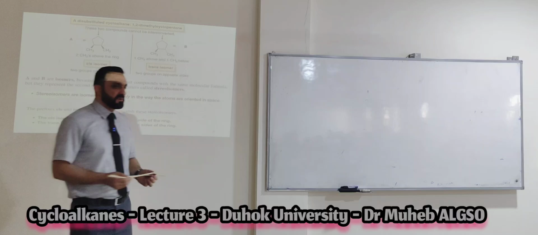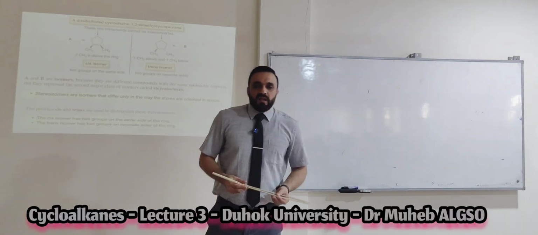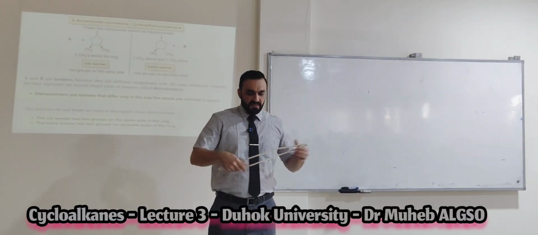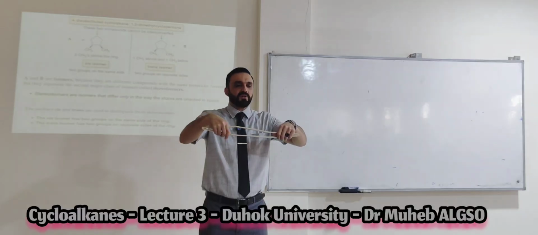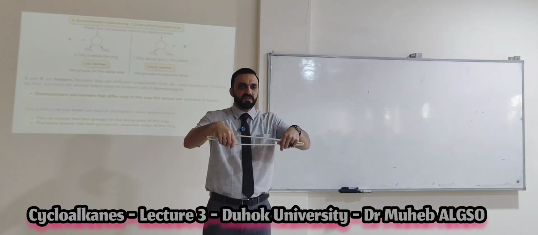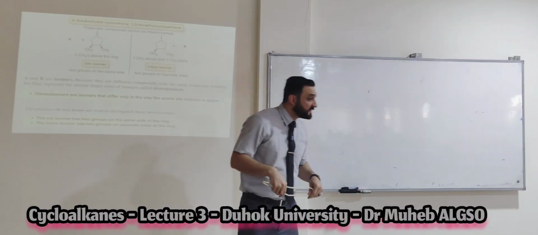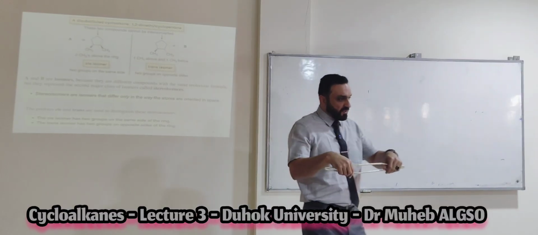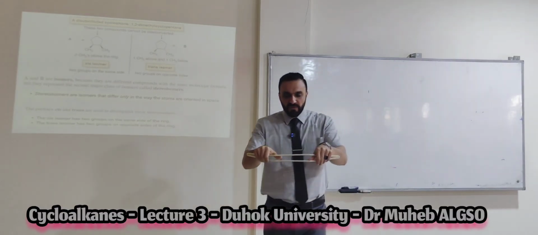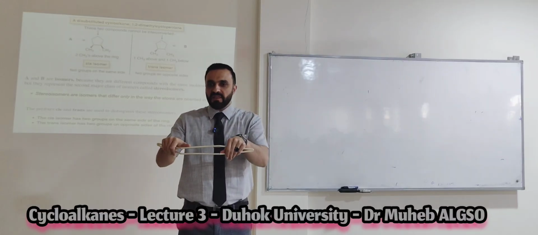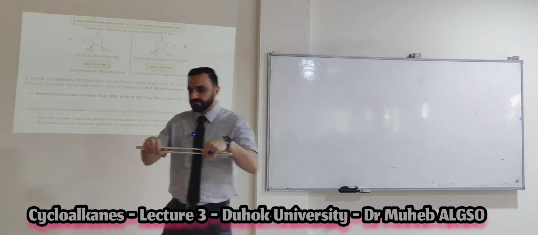Okay, what is the role of the double bond? Have a double bond. What is the role of the double bond? Between the carbons, one bond is sigma and the other bond is what? Pi.